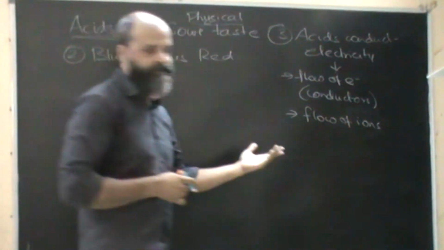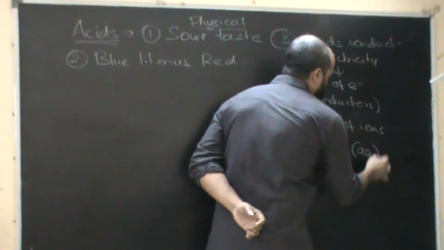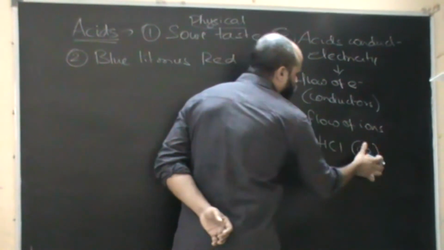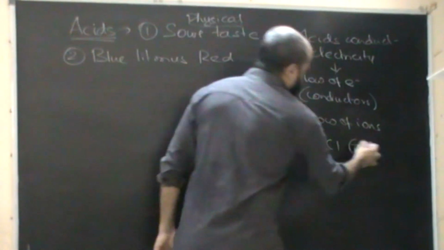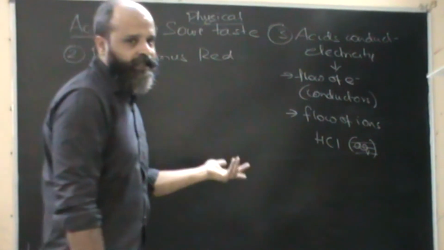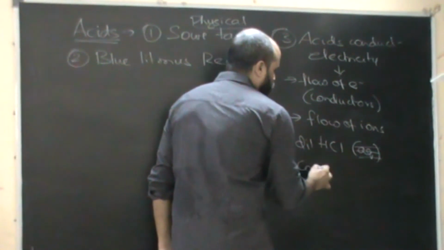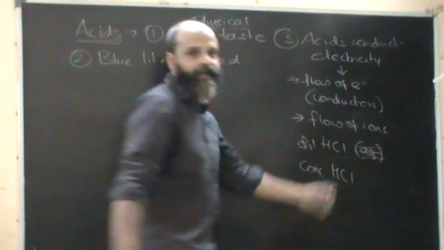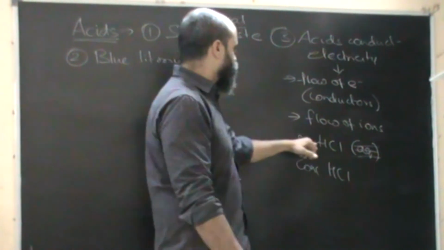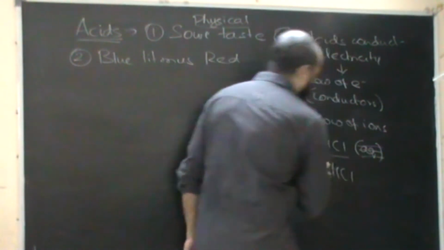Ions are formed in acids. For example, when I dissolve HCl in aqueous medium, obviously it should be dilute or concentrated. So we generally do not write aqueous medium for acids. Why? Because acid has to be in aqueous medium. It depends whether it is dilute or concentrated. So either we will write dilute or we will write concentrated. That's how we treat acids. So when we are talking about dilute HCl or concentrated HCl, that's how we take this.